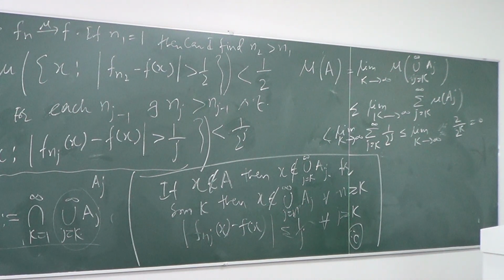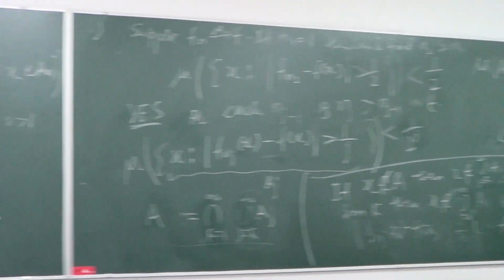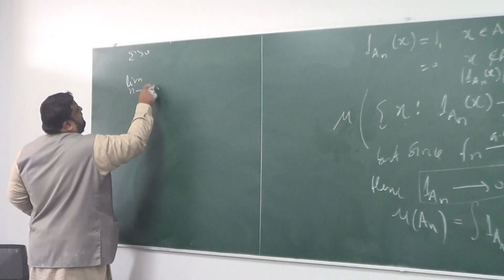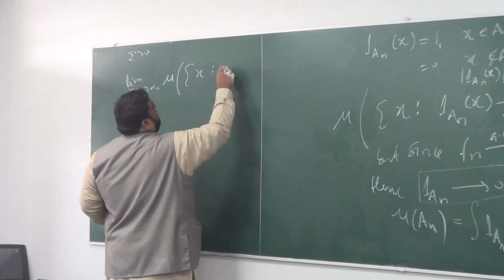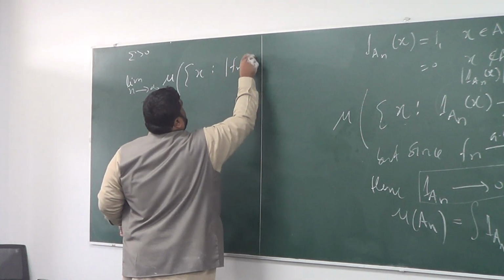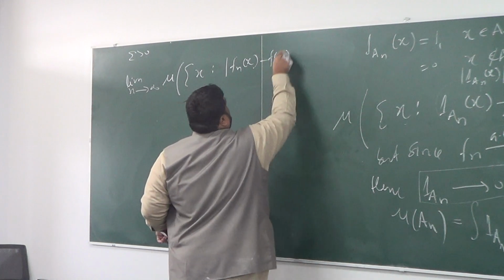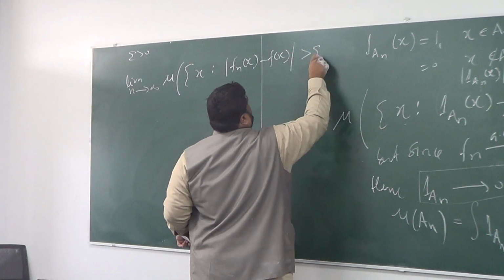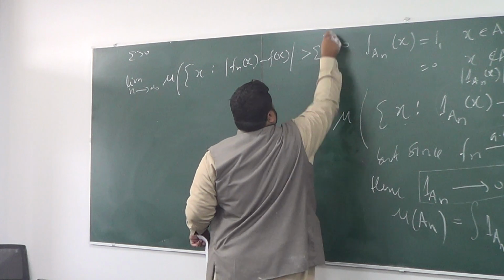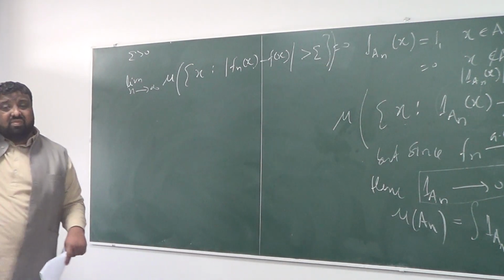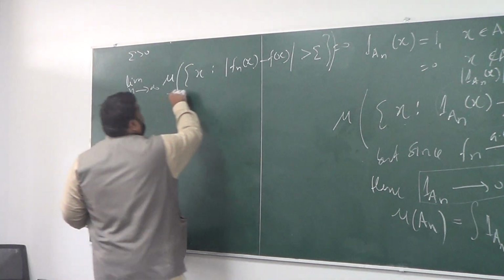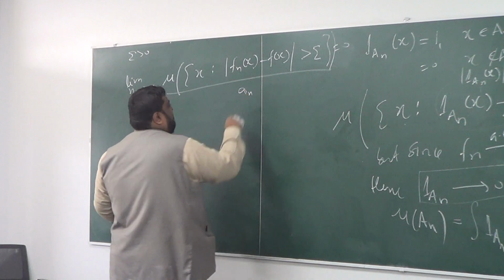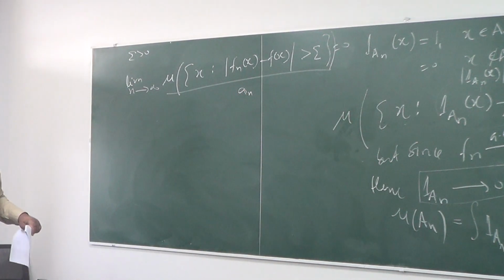What was the definition of convergence in measure? For a given epsilon positive, the limit as n goes to infinity of mu of the collection of those points for which |fn(x) - f(x)| is bigger than epsilon is 0. This measure is 0. I'm calling this number a_n. Call this number a_n, a sequence.